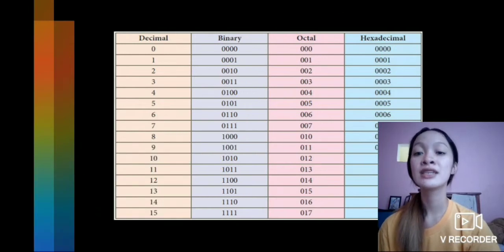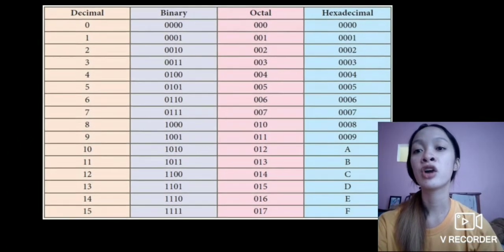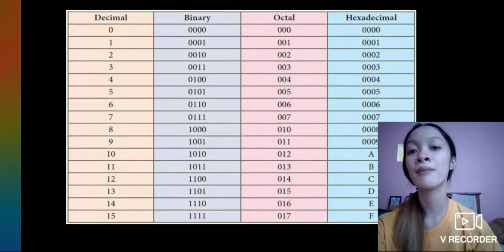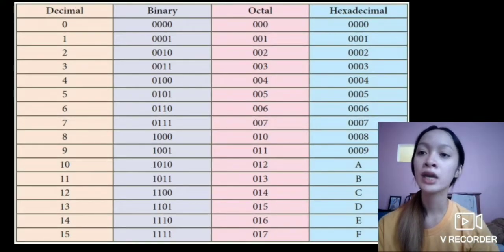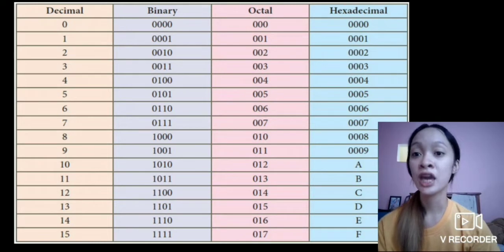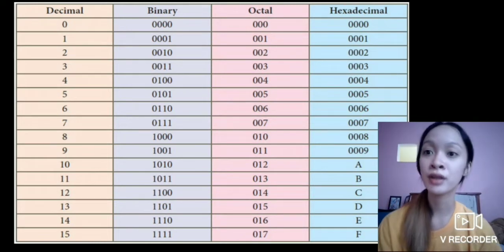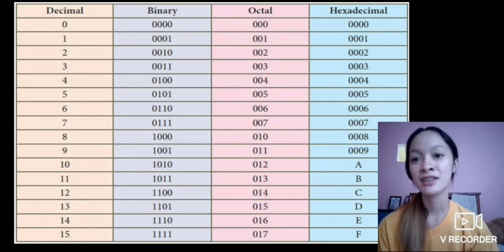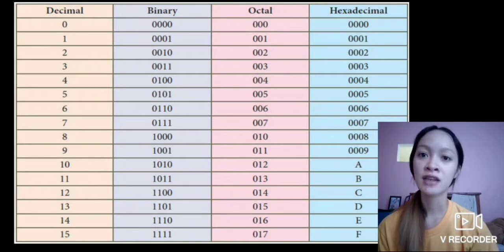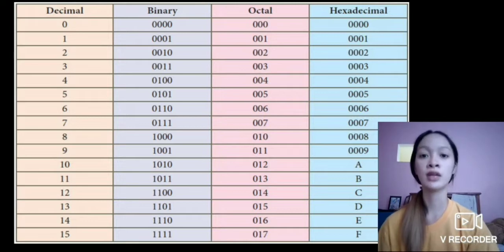So this is a chart of a number system. For us to find out why the decimal has different numbers and why the binary has too many numbers and the octal has just 8 digits and the hexadecimal has numbers and alphabets. So let's find out.